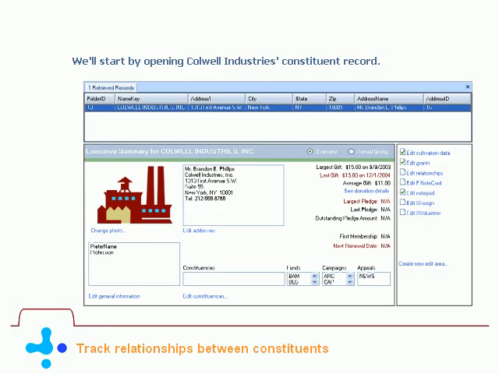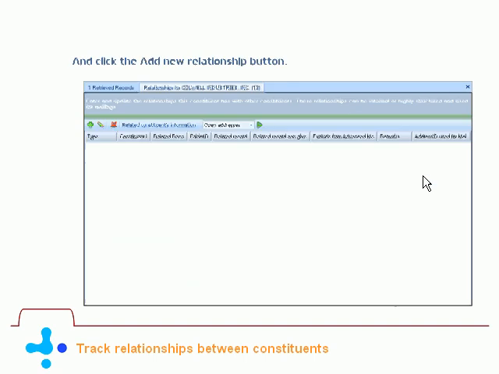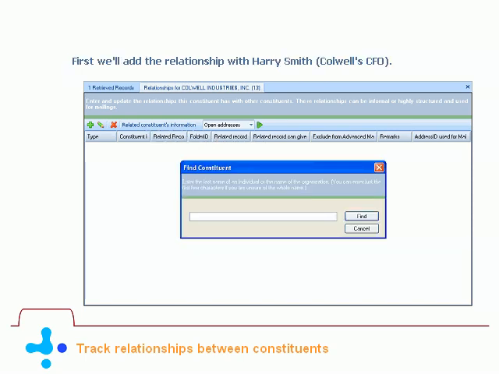We'll start by opening Caldwell Industries' constituent record. Then we'll click Edit Relationships and click the Add New Relationship button. First, we'll add the relationship with Harry Smith, Caldwell's CFO.